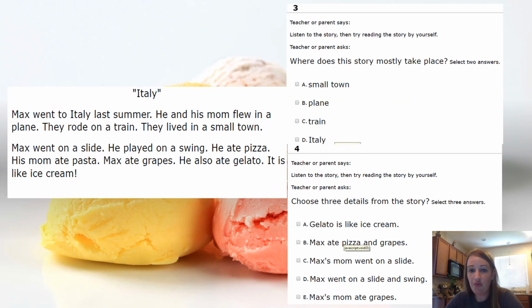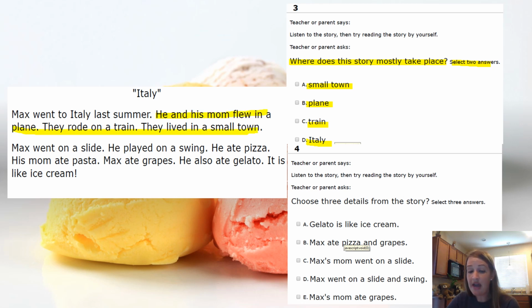Okay, question number 3 asks, where does the story mostly take place? Select 2 answers. Here are your choices. Does the story mostly take place in a small town, on a plane, on a train, or in Italy? Remember, we can pick 2 answers here. Well, when I first read the story, it said that Max and his mom flew in a plane, they rode on a train, and they lived in a small town. And that's where I read that right here.